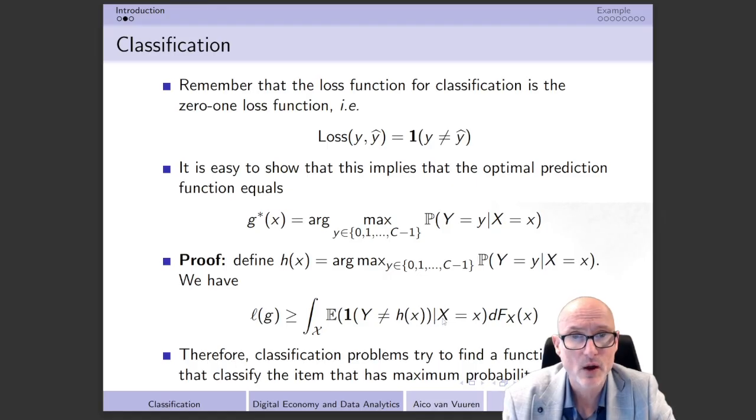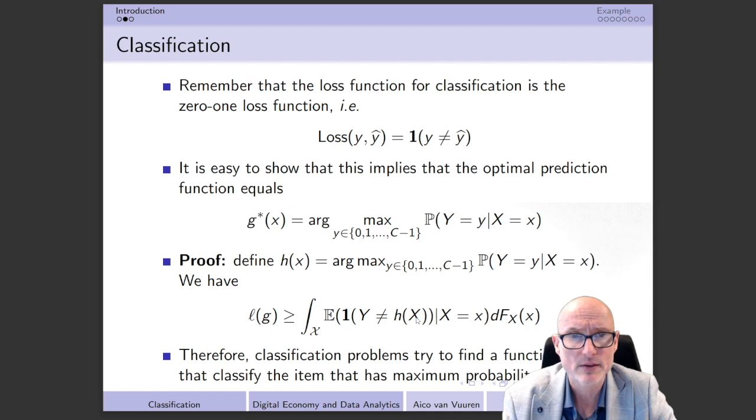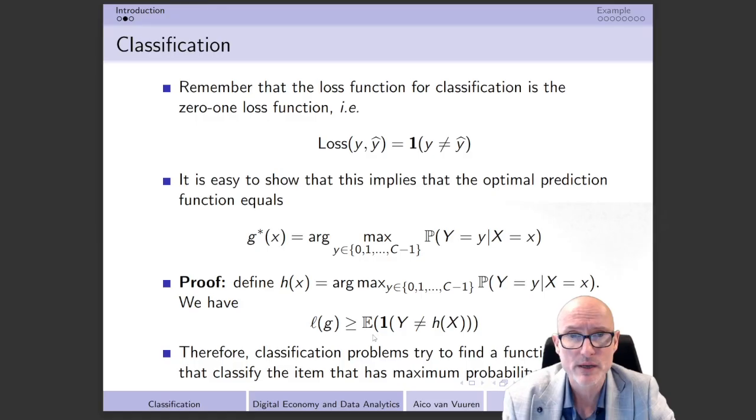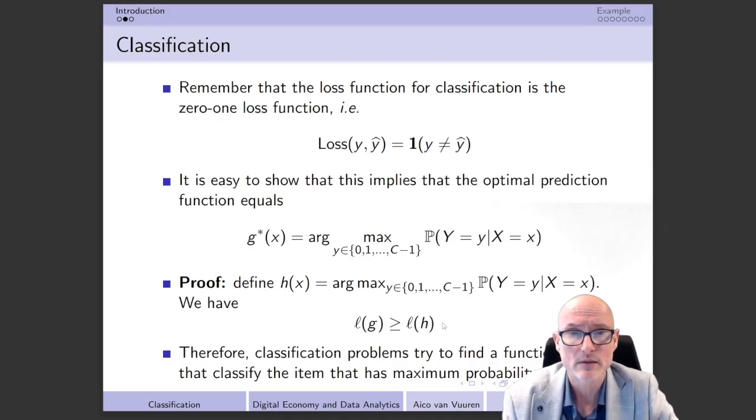That one is equal to large X. So I can also write this in terms of a large X. And then essentially using another time the law of iterated expectation, but now actually the other way around, we will find that this is actually nothing else as the mean of this indicator function that we have over here. But that's actually nothing else as our loss function, now not evaluated in g, but in the function h that we have over here. And that's exactly what we wanted to prove.